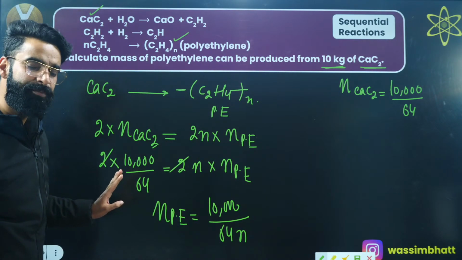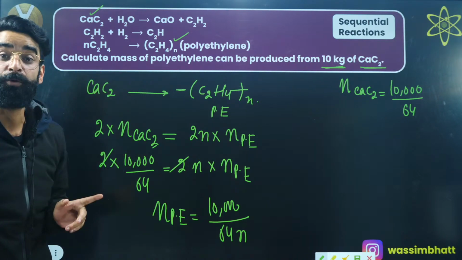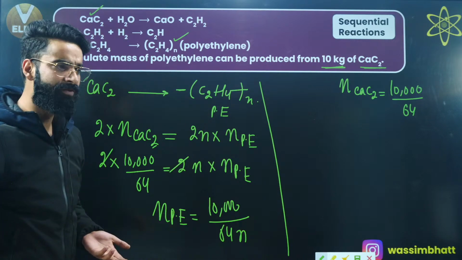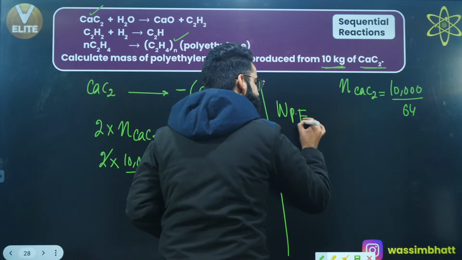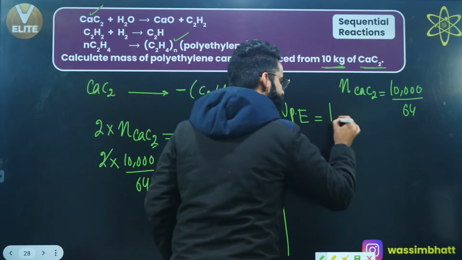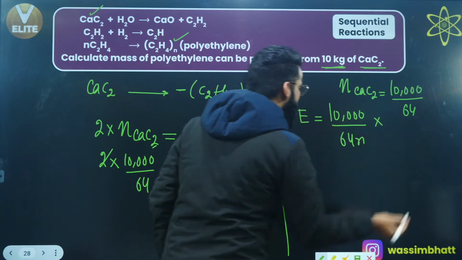But were we supposed to calculate the moles of polyethylene formed? No way. We were supposed to calculate the mass of polyethylene formed. How do we convert moles into mass? I'll be writing mass of polyethylene which gets formed at the end of the reaction will be equal to moles of polyethylene formed, which is 10,000 divided by 64N multiplied by molar mass of polyethylene.